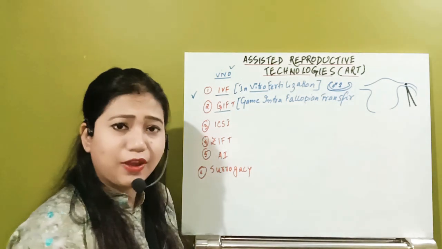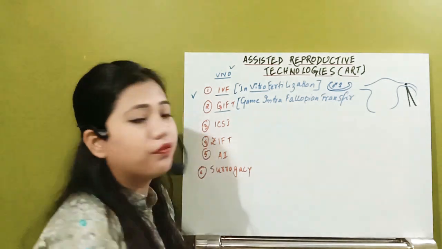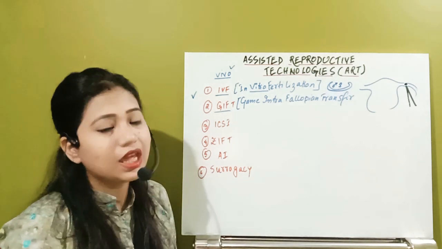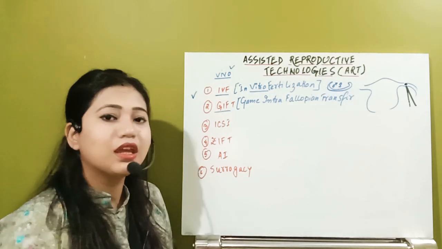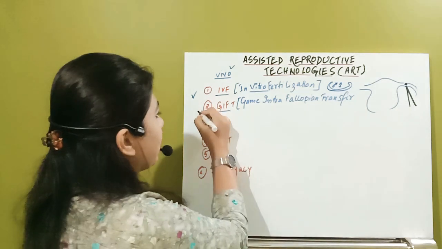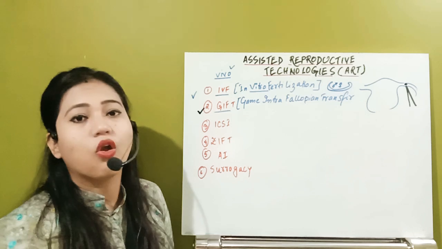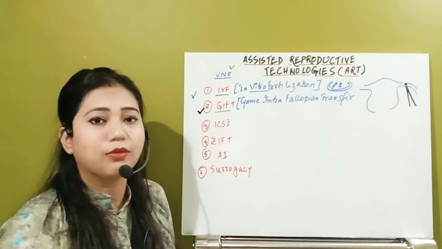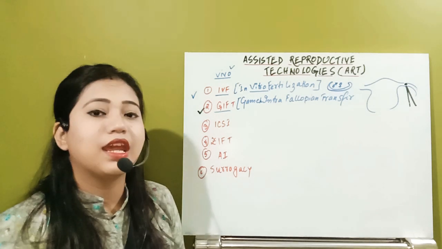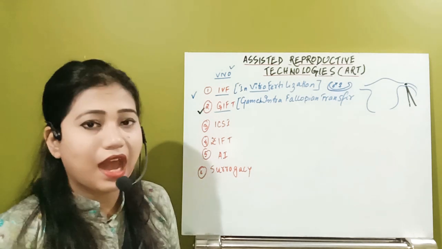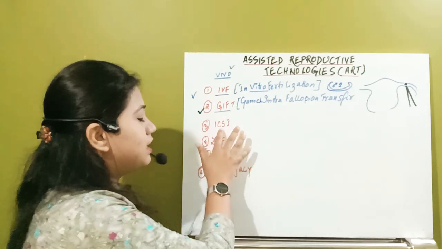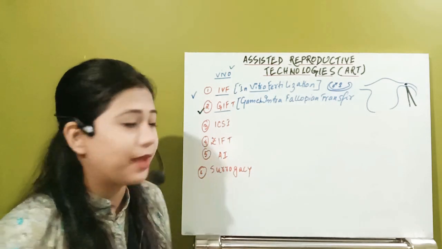Whenever it is implanted in the fallopian tube, then they can go for the normal copulation or mating. Then after that, naturally that condition can be overcome. So that is known as GIFT or gamete intra-fallopian transfer. Now just see the next, another type of ART, assisted reproductive technology. Now after that, see, this is ICSI.